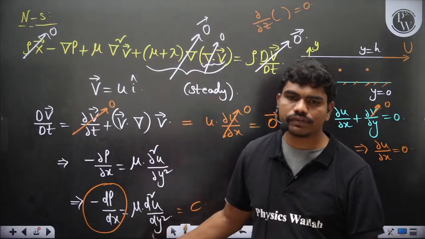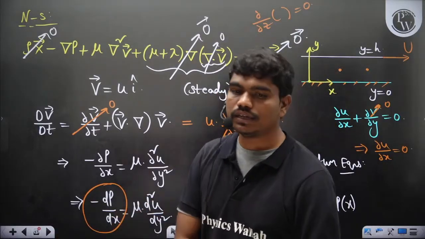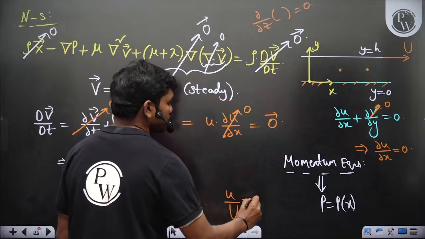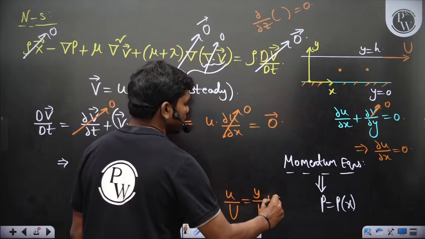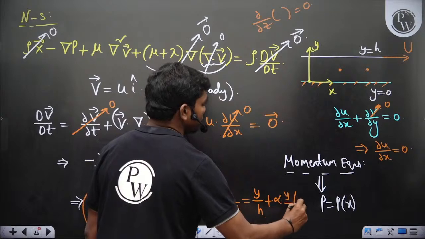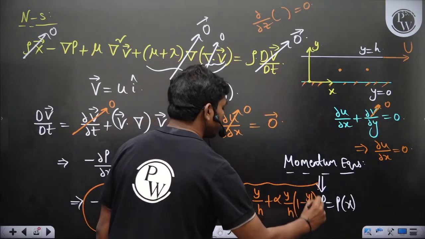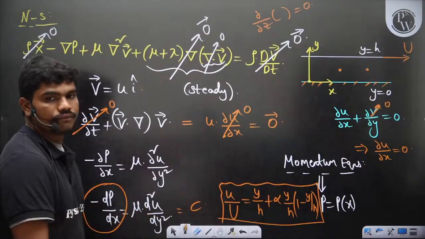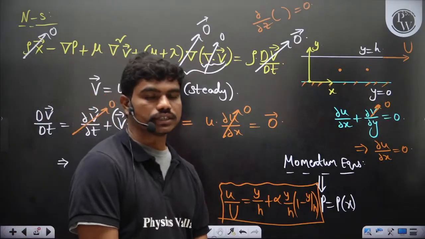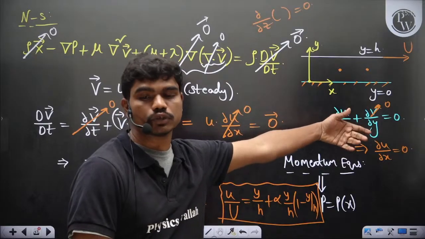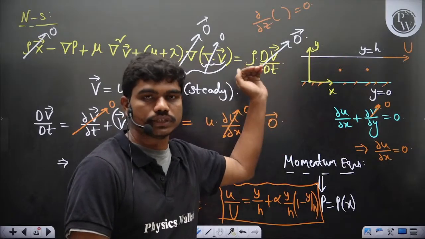Then you have a differential equation, a single equation. You solve it, then you will end up with the velocity profile. U by capital U is equal to y by h plus alpha times y by h into (1 minus y by h). This is the velocity profile which you will get if you solve this equation with two boundary conditions. What are the two boundary conditions? At y equal to 0, the velocity of the layer is also 0 because of no slip. Similarly, at y equal to h, u is equal to capital U.